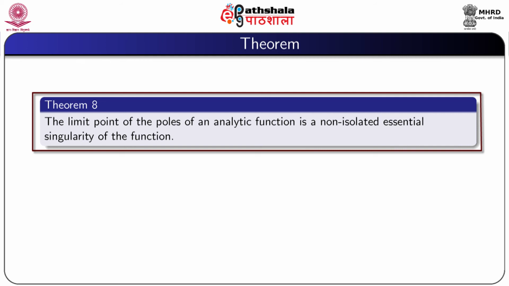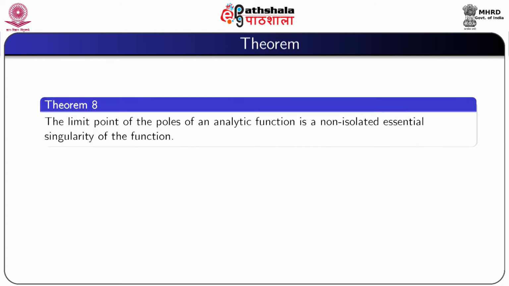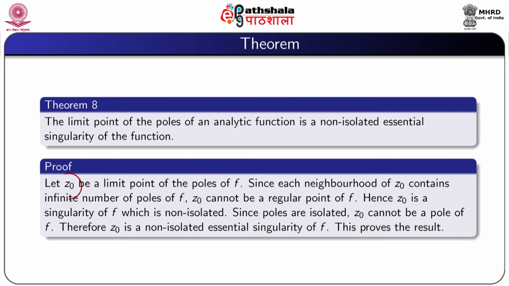So, now we prove another result. The limit point of the poles of an analytic function is a non-isolated essential singularity of the function. Let z0 be a limit point of the poles of f. Since every neighborhood of z0 contains an infinite number of poles of f, z0 cannot be a regular point of f. Hence, z0 is a singularity of f which is non-isolated.